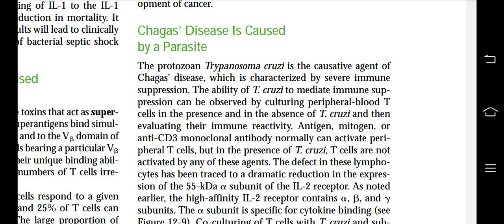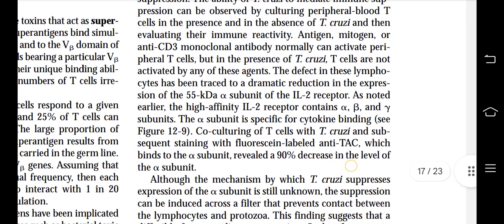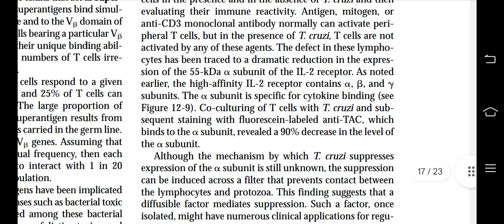Antigen, mitogen, or anti-CD3 monoclonal antibody normally can activate peripheral T cells. But in the presence of T. cruzi, T cells are not activated by any of these agents. The defect in these lymphocytes has been traced to a dramatic reduction in the expression of the 55 kilodalton alpha subunit of the IL-2 receptor. As noted earlier, the high affinity IL-2 receptor contains alpha, beta, and gamma subunits. The alpha subunit is specific for cytokine binding.